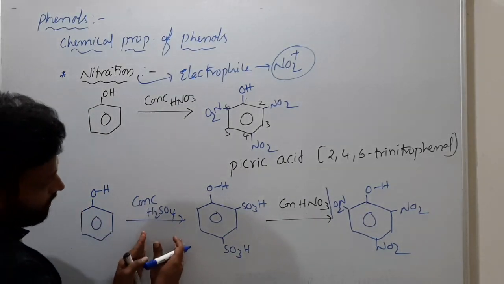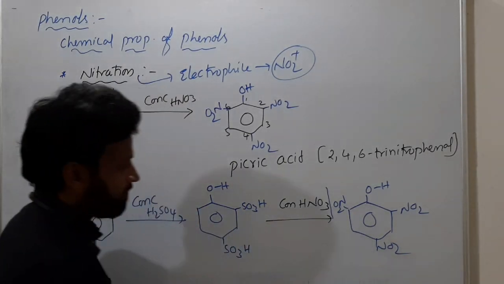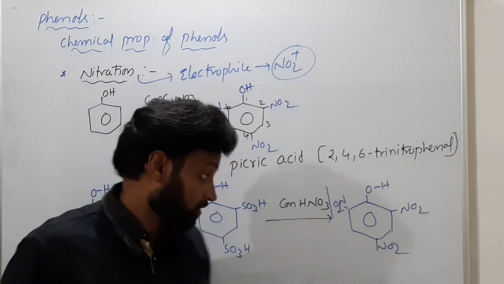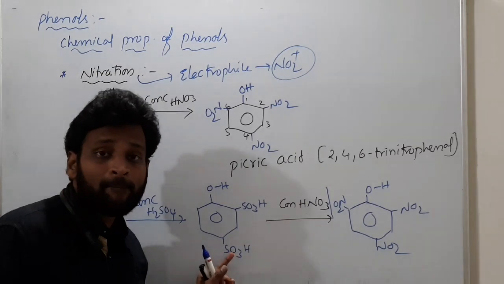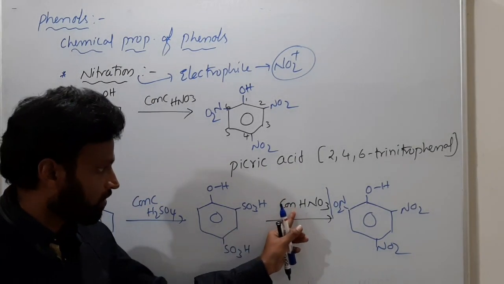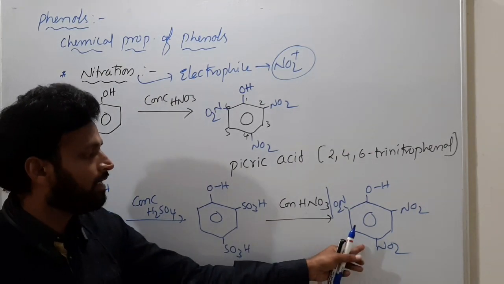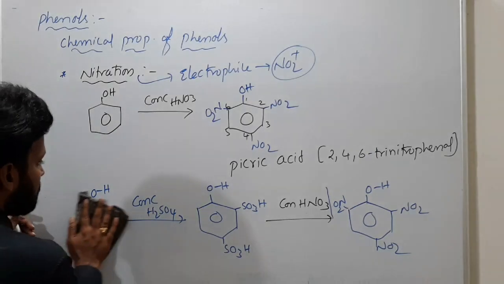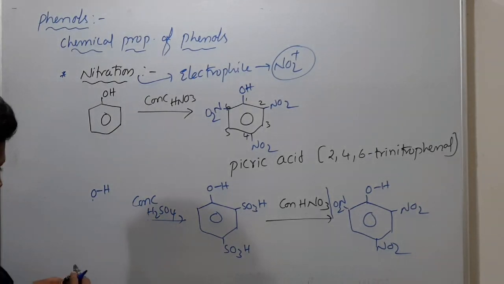So first sulfonation, and then if you add concentrated HNO3, the sulfonation increases the acidic nature of this phenol, so that when you add concentrated HNO3, you will have more yield of picric acid. So if you want, please write down.